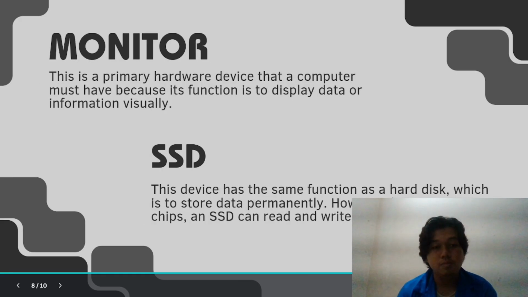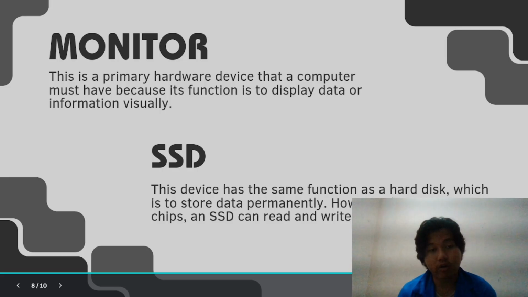Monitor. This is a primary hardware device that a computer must have because its function is to display data or information visually. SSD. This device has the same function as a hard disk, which is to store data permanently. However, because it uses chips, an SSD can read and write data faster.